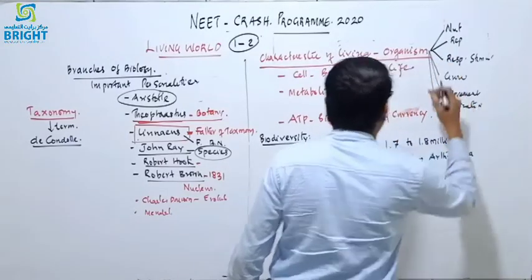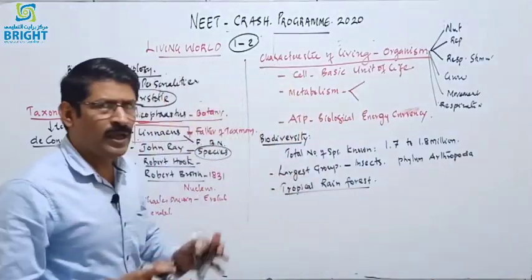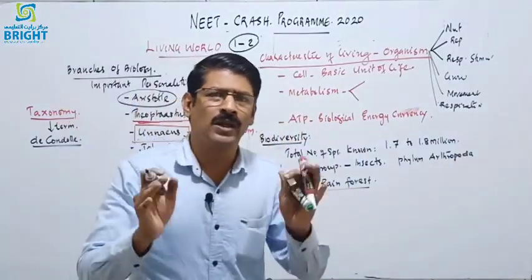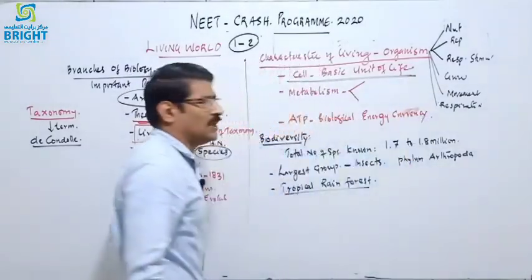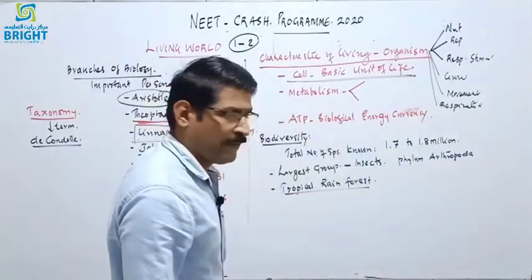So there are different characteristic features, and basically all living organisms are composed of cells, and the cell is considered the basic structural and functional unit of life.